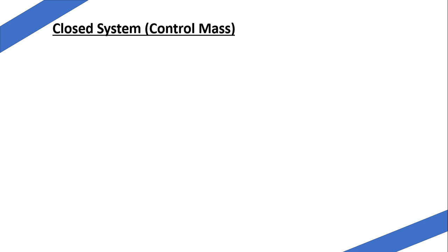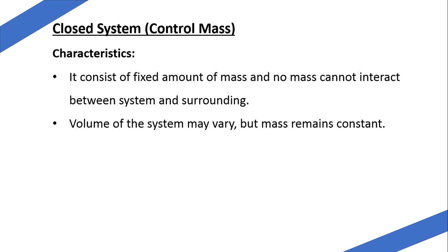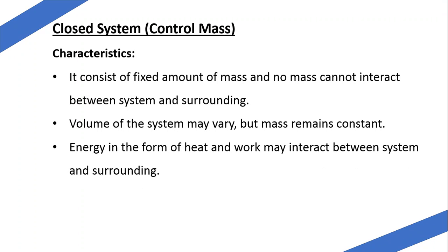As the name itself says, it is related only to mass. The characteristic is a fixed amount of mass, and there will not be any mass crossing or interaction between the system and surrounding. The mass remains constant. The volume of the system may vary but the mass remains constant. Energy in the form of heat and work may interact between the system and surrounding.